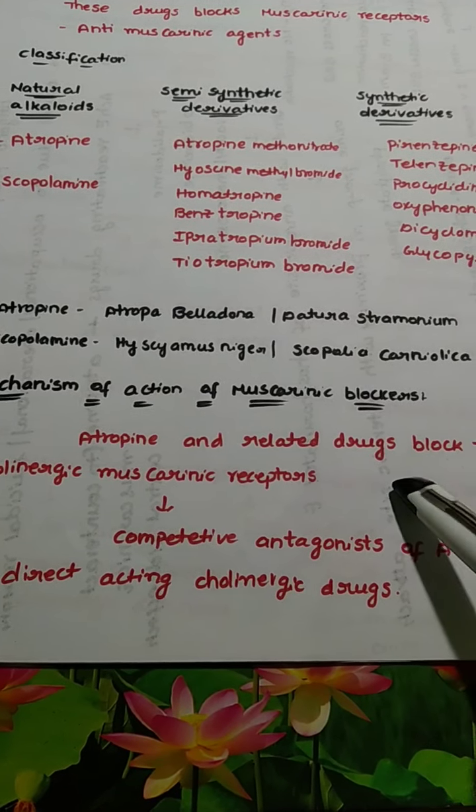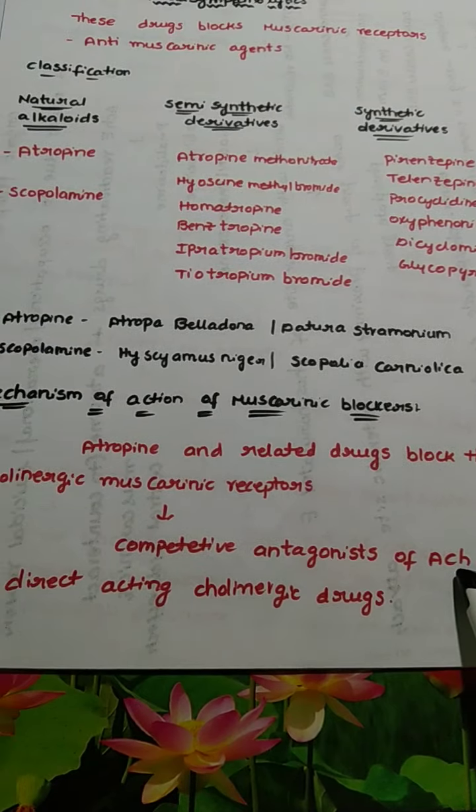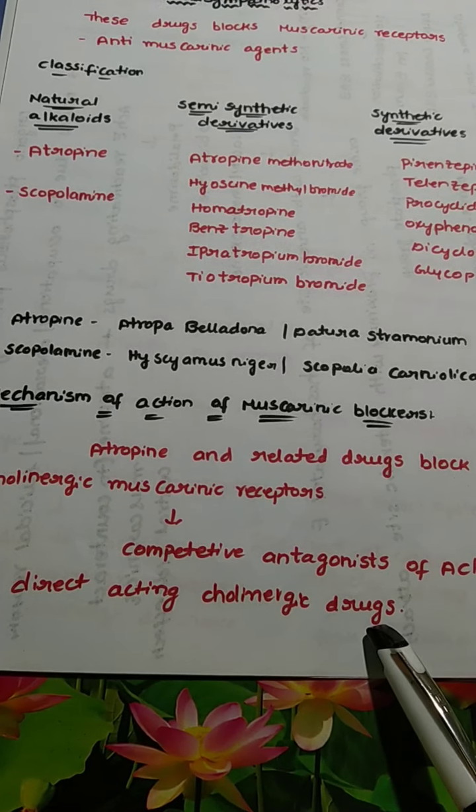Coming to the mechanism of action of muscarinic blockers, atropine and related drugs block the cholinergic muscarinic receptors by acting as competitive antagonists of either acetylcholine or directly acting cholinergic drugs.